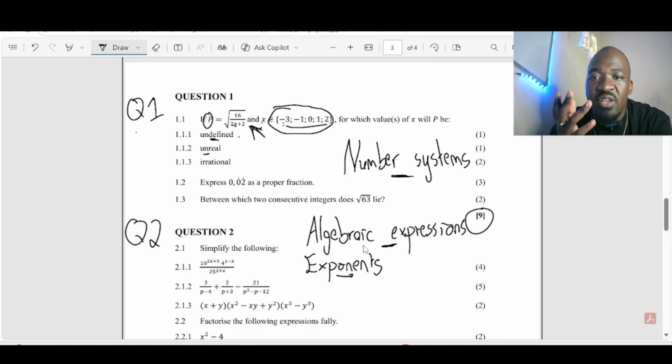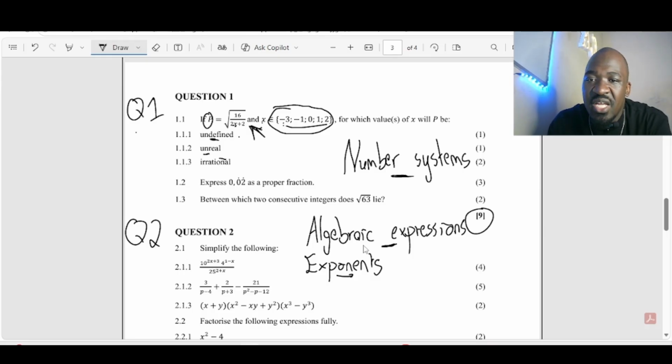So we're speaking of values less than 0, which when we put them there, will cause that to be unreal. So you will put -3, -1, 0, 1, and 2 where you see the value of x. Then you want to check the one that is going to give you an unreal value of P. Understand? Then surely since it was 1 mark, you can just put one value there.